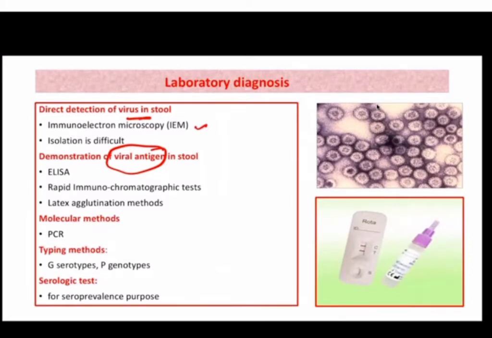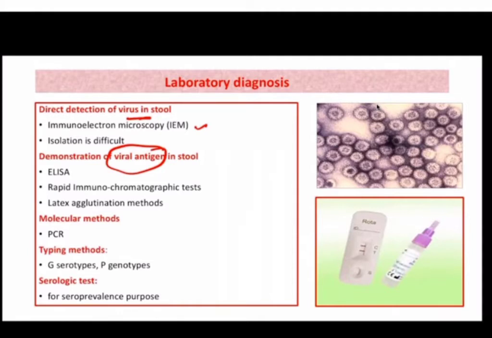So in this we are using certain monoclonal antibodies against that particular antigen, suppose virus, and then we are suspending the virus with those antibodies. What will happen is there will be antigen antibody reaction and these antigens will get aggregated. So the visibility in the electron microscope will increase. Okay, so through immunoelectron microscopy we can see the viruses. Visibility will increase because virus particles will get aggregated.